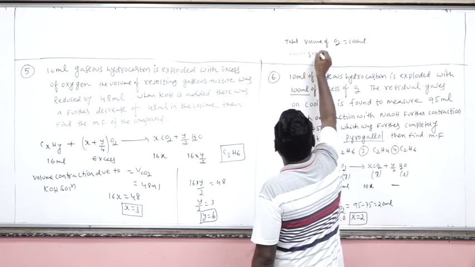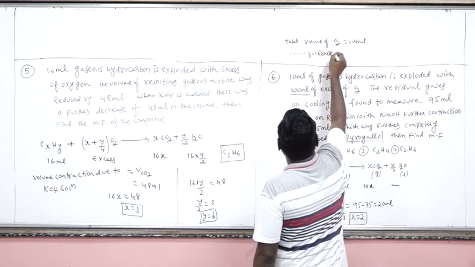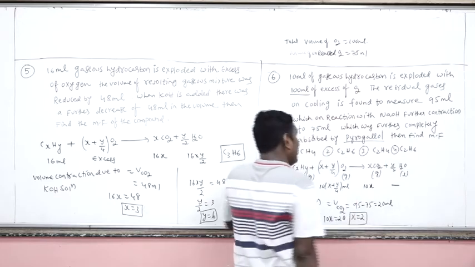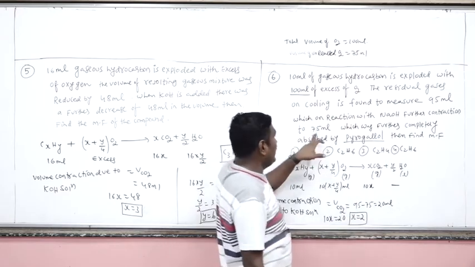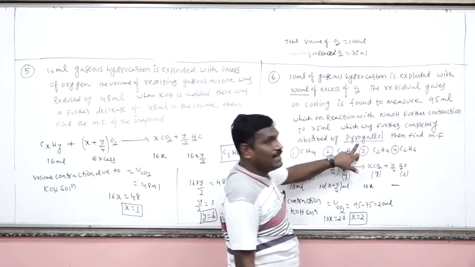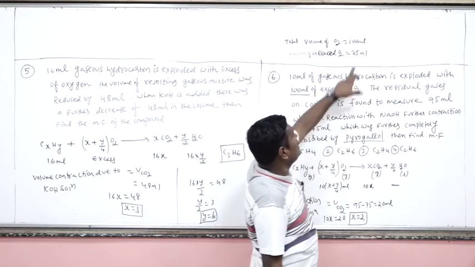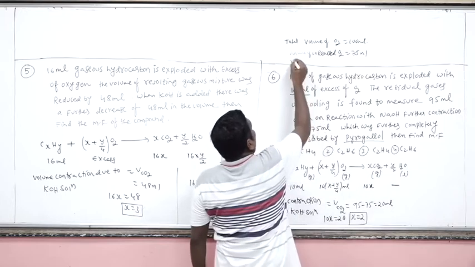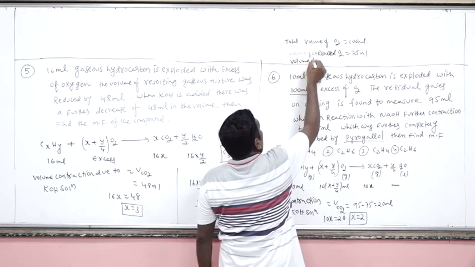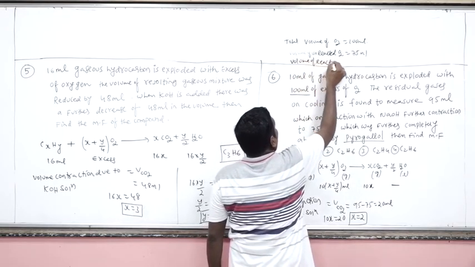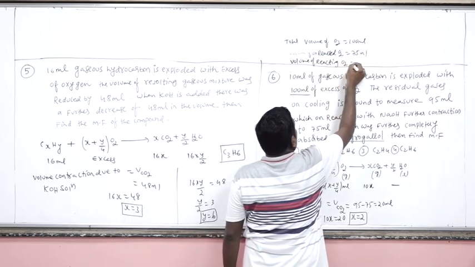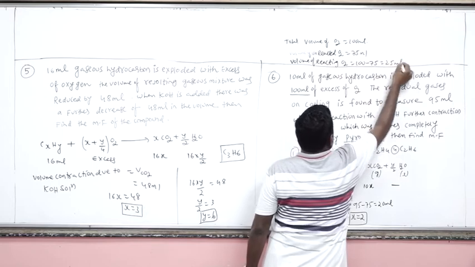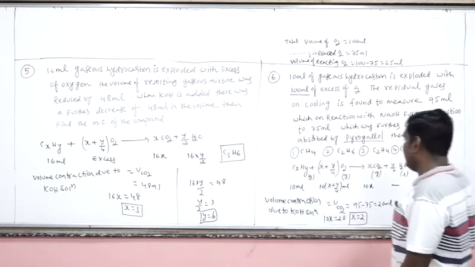Volume of unreacted oxygen is equal to 75 ml. How can we know 75 ml? Because the 75 ml was completely absorbed by the pyrogallol. So this is the unreacted oxygen. So the volume of reacted oxygen, the volume of oxygen used, is equal to 25. How? 100 minus 75. So this is the volume of oxygen used.